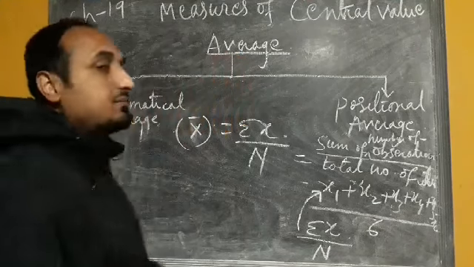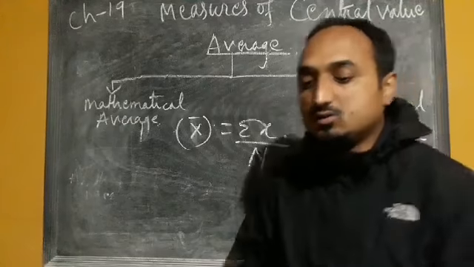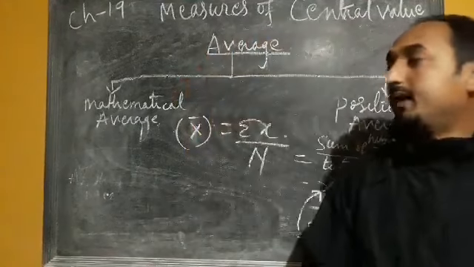Now, this arithmetic mean is of two types. One is called simple arithmetic mean and the other one is called weighted arithmetic mean.